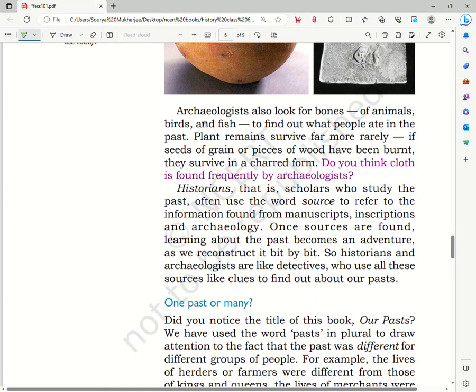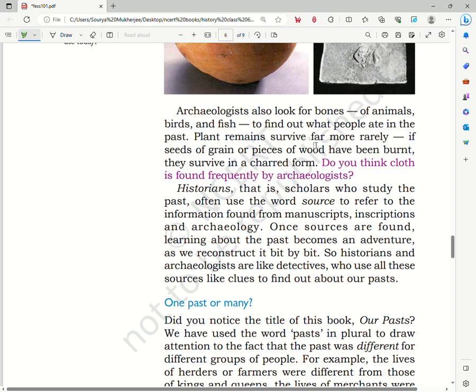Next, archaeologists also look for bones of animals, birds and fish to find out what people ate in the past. Plant remains survive far more rarely. If the seeds of a grain or pieces of wood have been burned, they survived in a charred form. Do you think cloth is found frequently by the archaeologist?